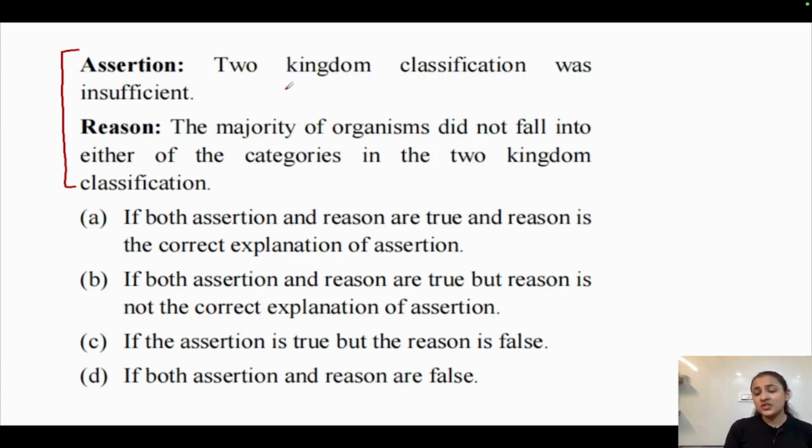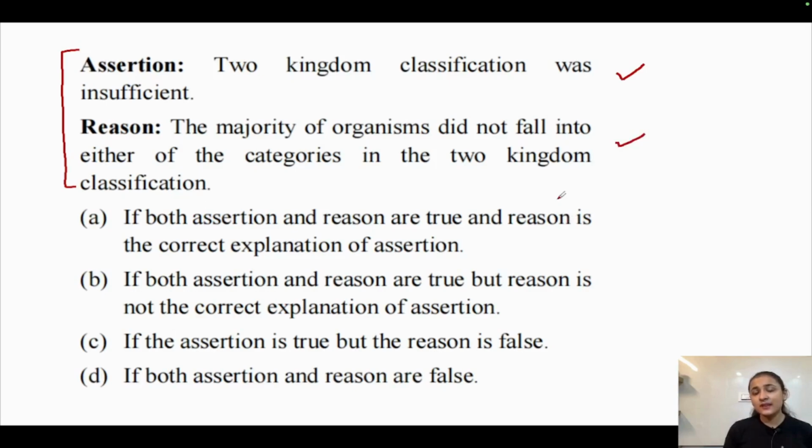So assertion says 2 kingdom classification was insufficient. So was it insufficient? Yes, definitely it was insufficient. That is why there was a need to give more classification systems, right? What was the reason for this insufficiency? The reason was the majority of organisms did not fall into either of the categories in the 2 kingdom classification system. So is this reason correct? Yes, this reason is correct.